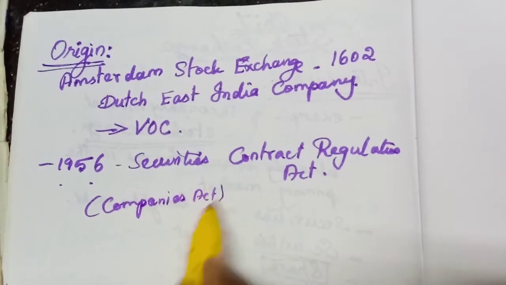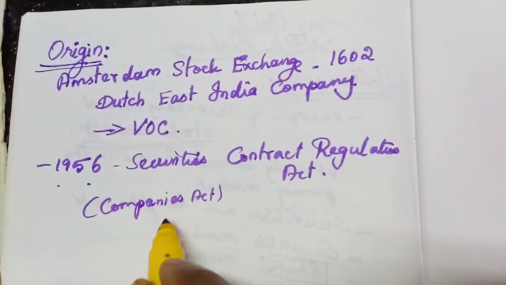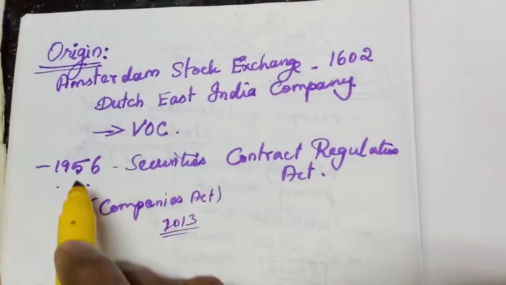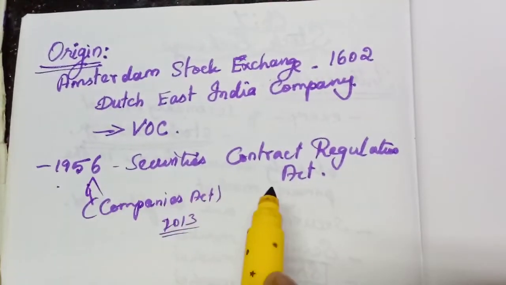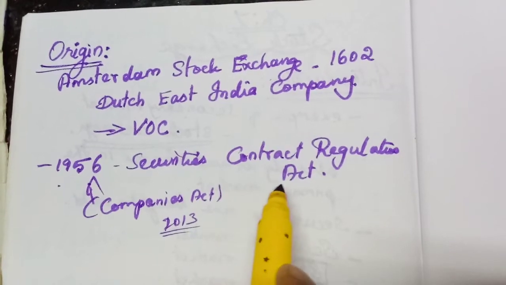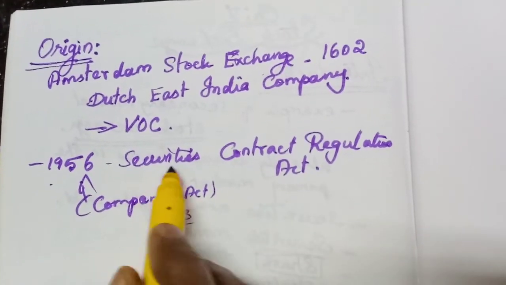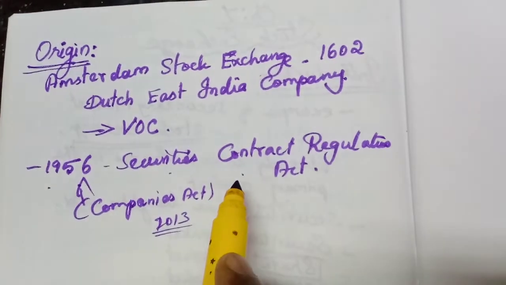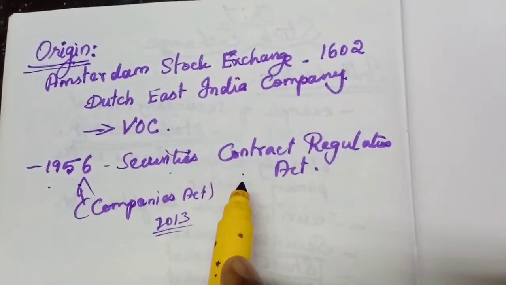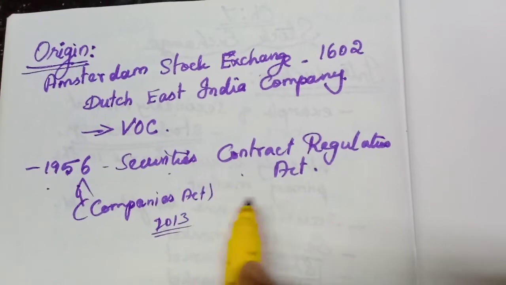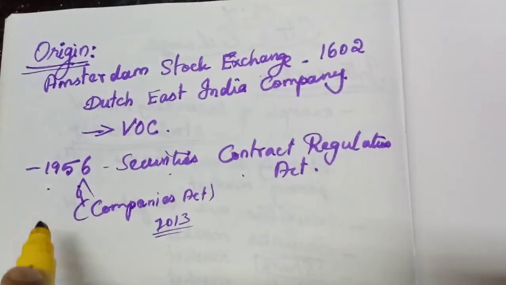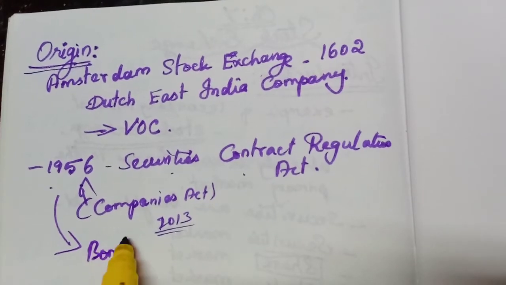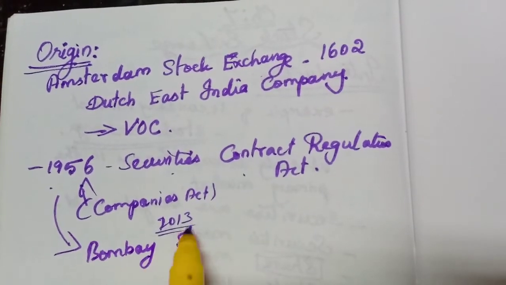The new Companies Act is from 2013, but the old one is from 1956. The same year they passed the Securities Contract Regulation Act. In this year only, our Bombay Stock Exchange was established.